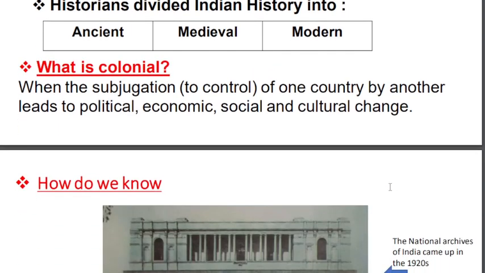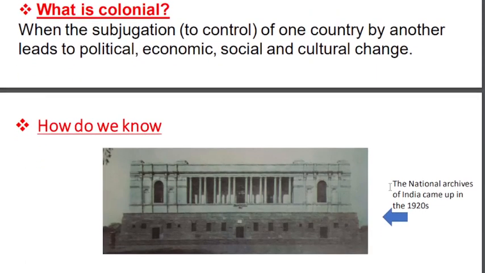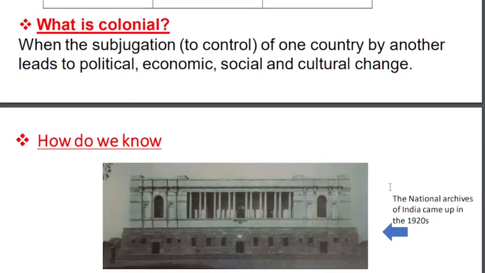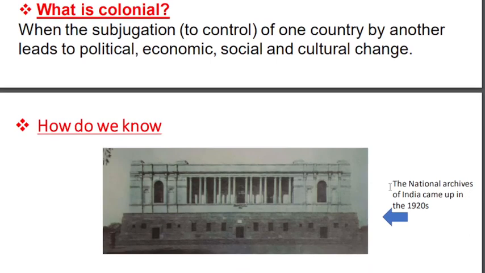Okay, in British history, one important word is there, that is colonial. What is colonial? India is a colonial country for Britishers. Why do we call India a colonial country for Britishers? Because Britishers occupied our India and started ruling here. When one country is subjugated or controlled by another country, the controlled country is called a colonial country.